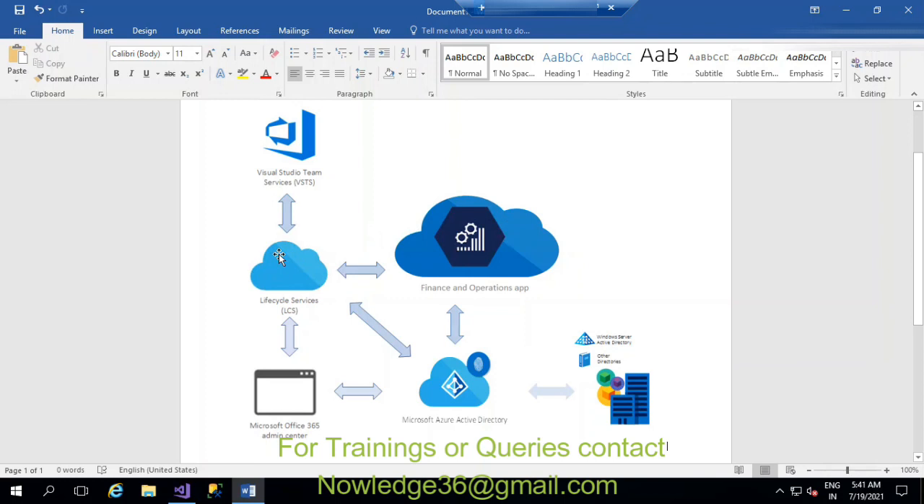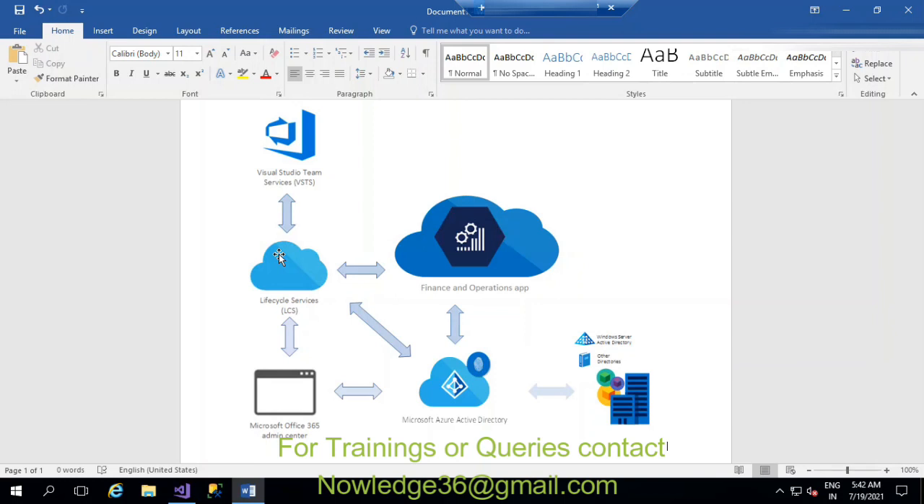This is the LCS. LCS is a collaboration portal. We call it a collaboration portal, and it provides every update regarding our machine. Everything regarding our machine updates you will be able to see in this LCS, and project related details also you will be able to see in the LCS.